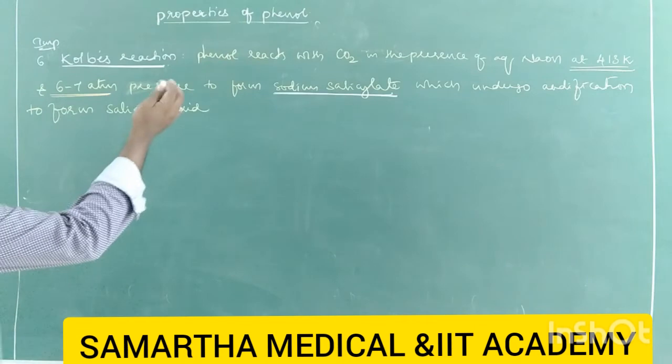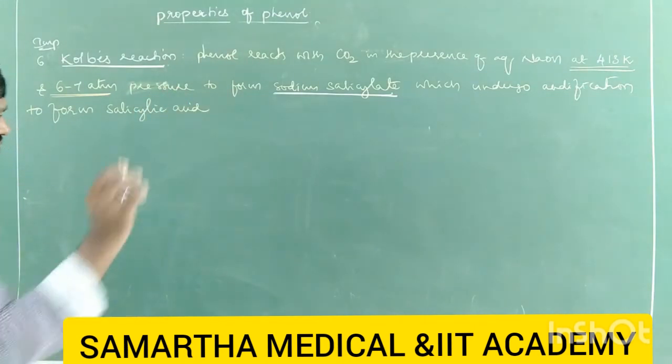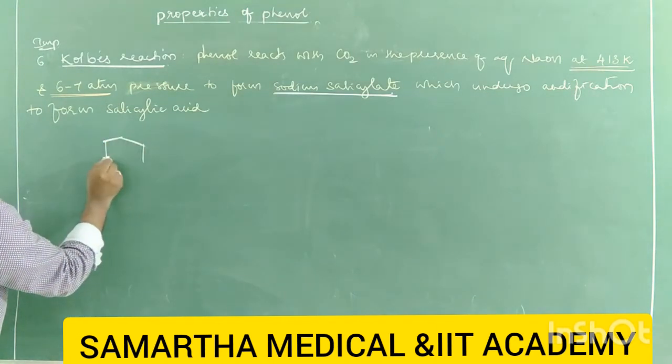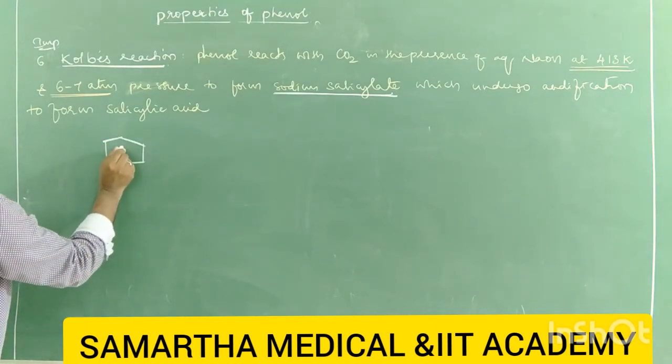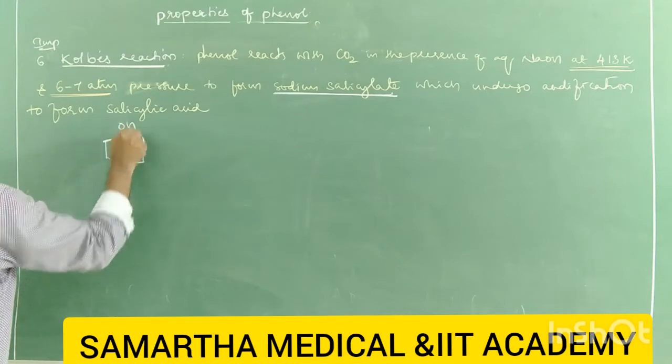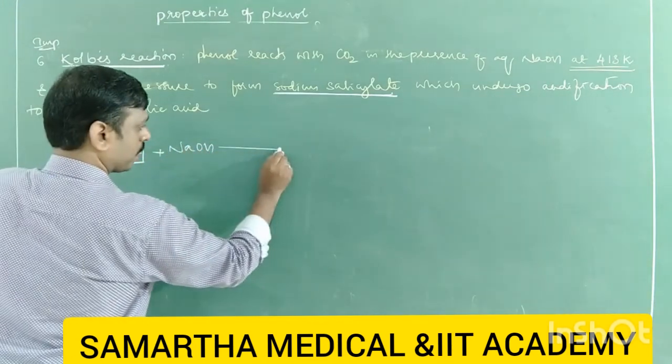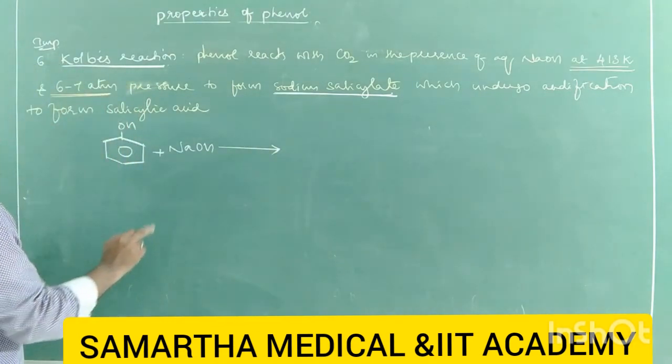Okay, let's see the sequence of reactions. First take phenol. Phenol reacts with sodium hydroxide. This reaction we have already studied. Take phenol plus aqueous sodium hydroxide. Tell me what happens here.